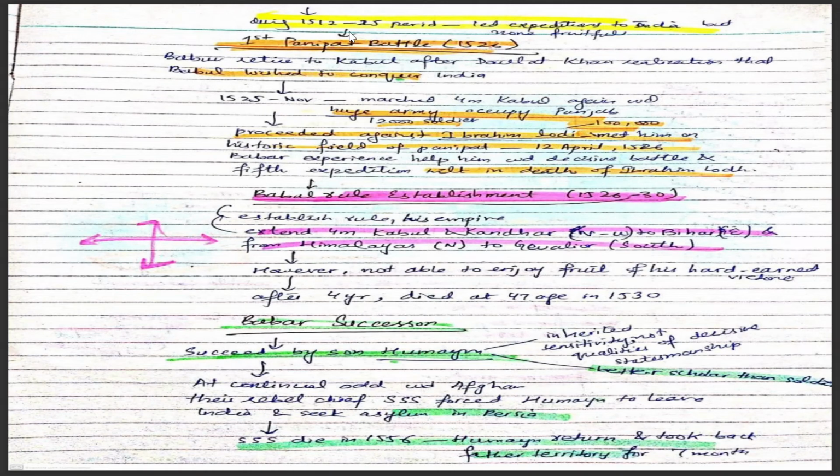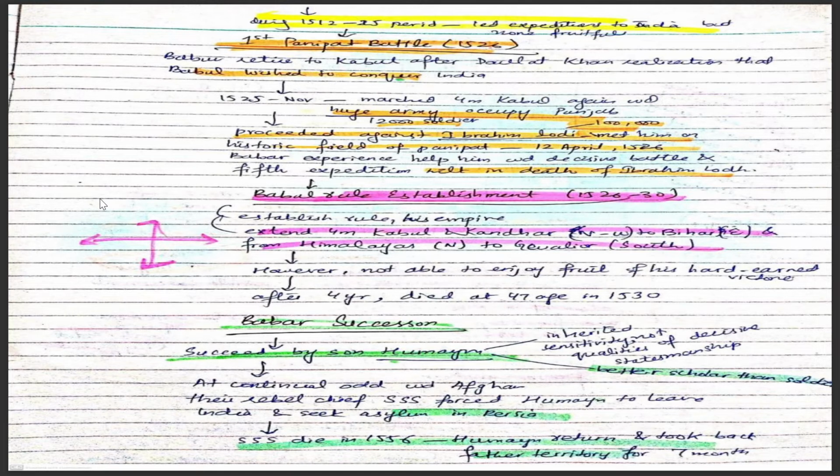During the period from 1512 to 1525, he led expeditions to India again, but they were not fruitful. Why were these expeditions not fruitful? Because the Delhi Sultanate was strong enough in the Tughlaq period. But in 1526 there was the first Battle of Panipat, in which the leader was Ibrahim Lodi of the Delhi Sultanate, who was no longer strong.